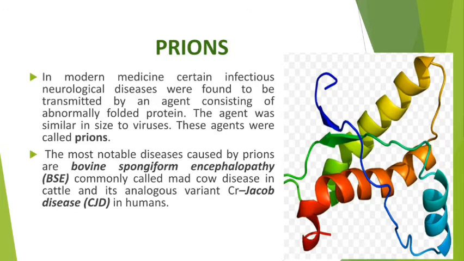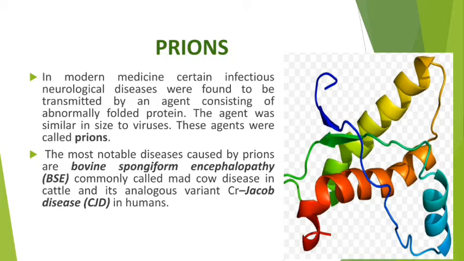The most notable diseases caused by prions are bovine spongiform encephalopathy, that is BSE, commonly called mad cow disease in cattle. So in cattle they form mad cow disease.